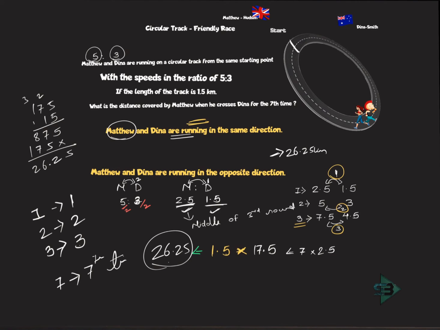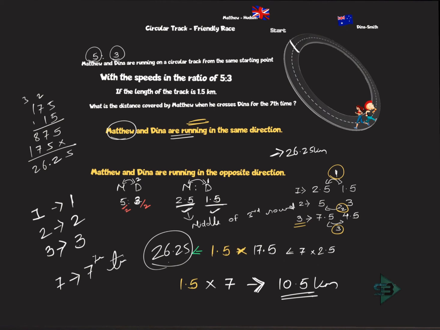So what is the distance traveled by both of them? What is the length of one round? 1.5 kilometers. Together they are doing 7 rounds. So 1.5 into 7. The total distance covered by both of them turns out to be 10.5 kilometers when they meet for the 7th time.